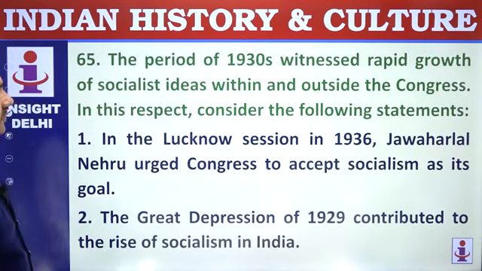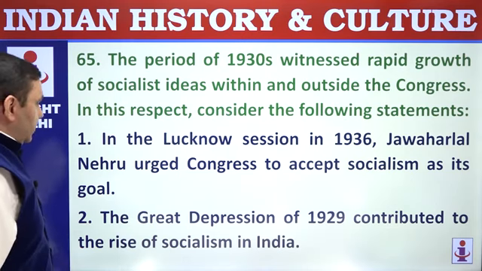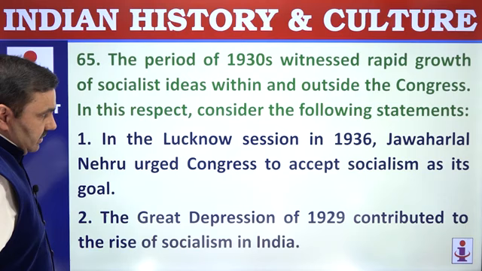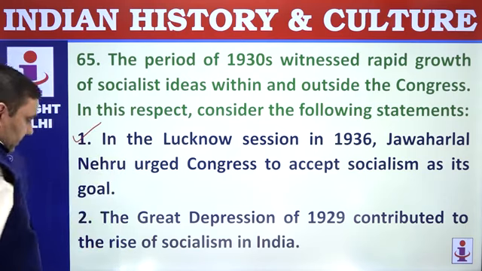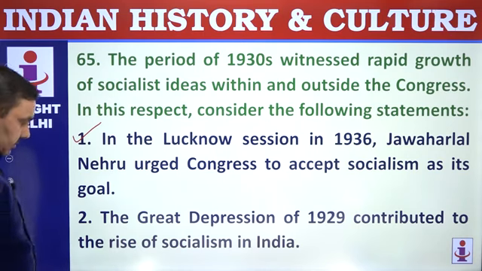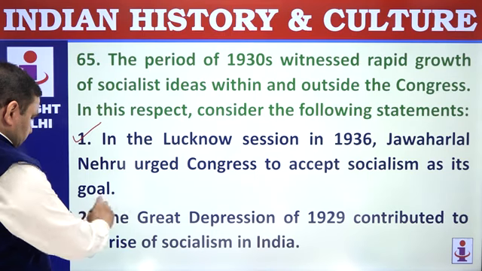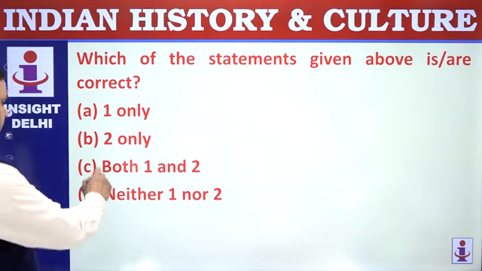65. The period of 1930s witnessed rapid growth of socialist ideas within and outside Congress. Consider the following statements. In the Lucknow session 1936, Jawaharlal Nehru urged Congress to accept socialism as its goal. That's correct. The Great Depression of 1929 contributed to a rise of socialism in India. That's correct. Both are correct.